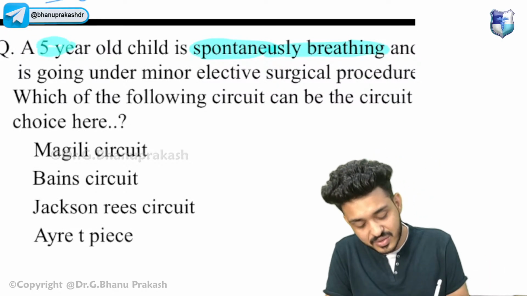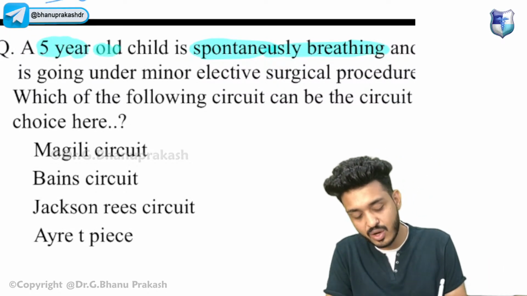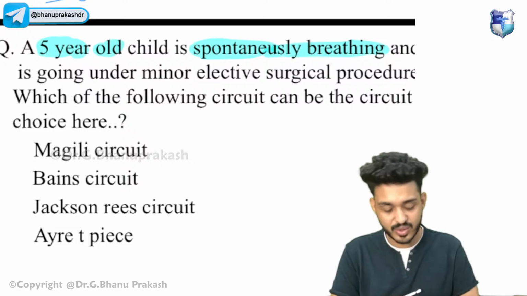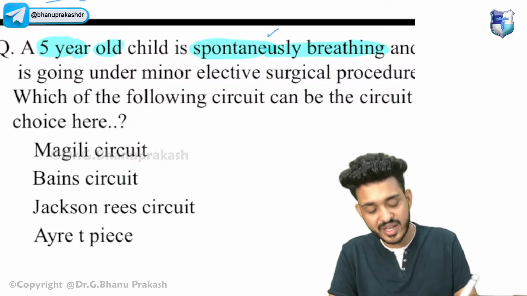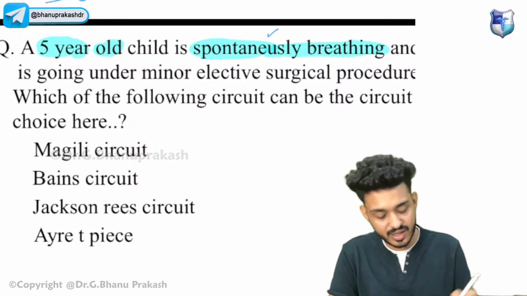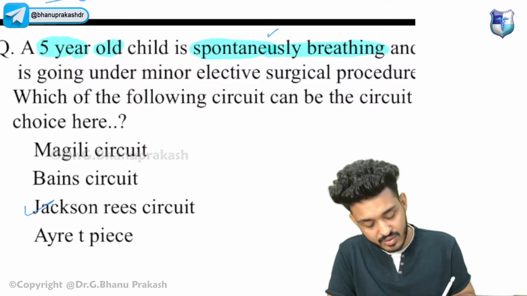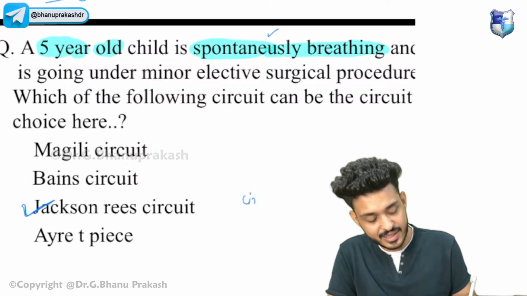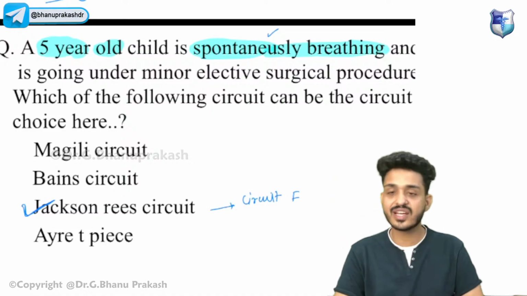First of all, this is all about the child. Don't go for spontaneous or any type of breathing in a child. Your answer will always be F, that is your Mapleson F, the Jackson Rees circuit.